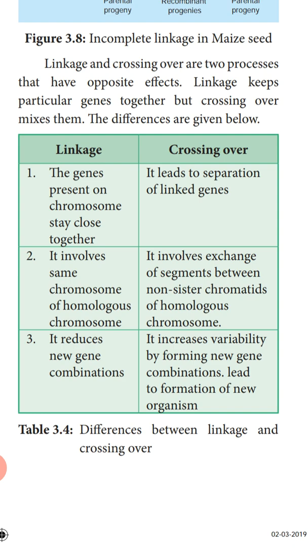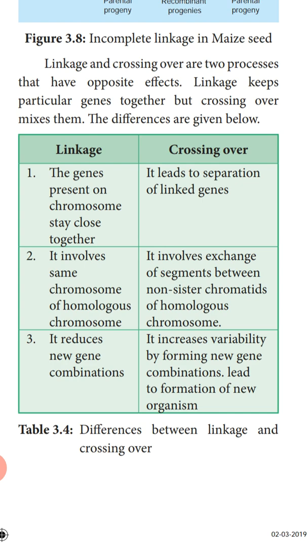Whereas crossing over leads to the separation of the linked genes, as there is an exchange of segments. So the linked genes are separated during crossing over, whereas in linkage the genes are not separated, they remain together.